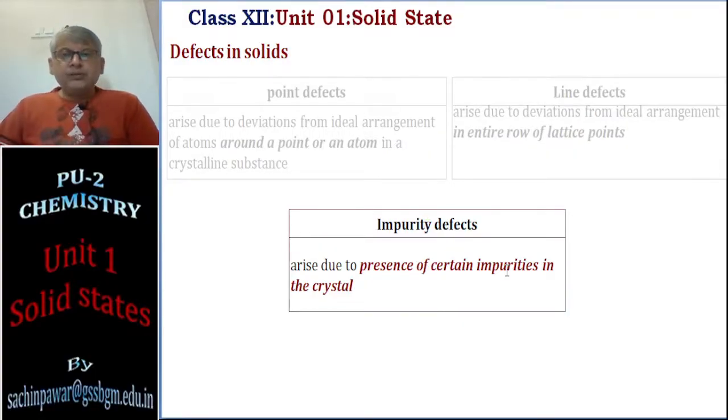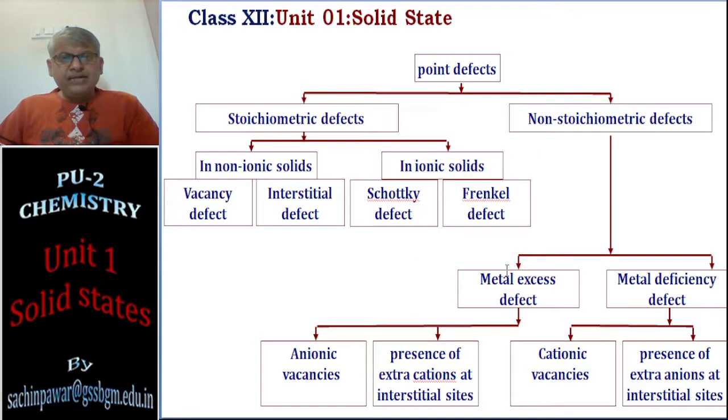Let's go into the point defects now, and the complete classification of point defects is on your screen. Point defects are again two types: stoichiometric defects and non-stoichiometric defects. Stoichiometric defects are further classified here, and non-stoichiometric defects are further classified here, as you can see on your screen. In today's video, we shall only see stoichiometric defects.